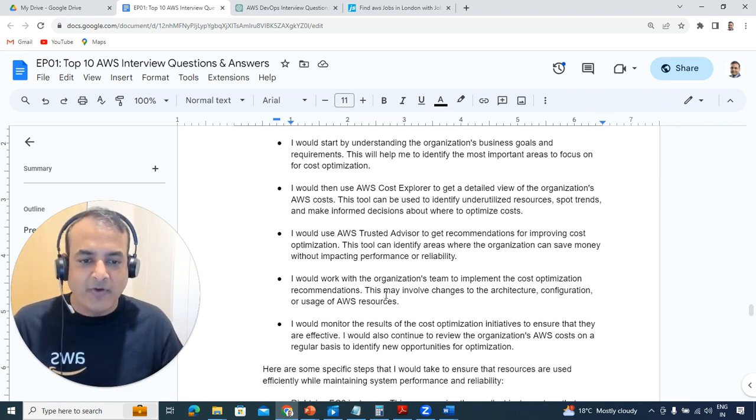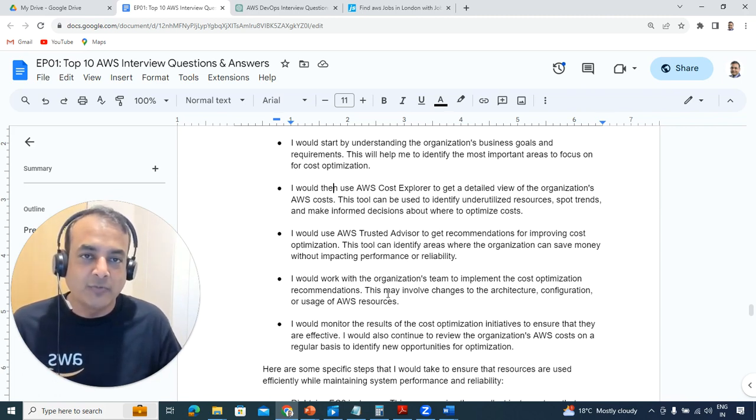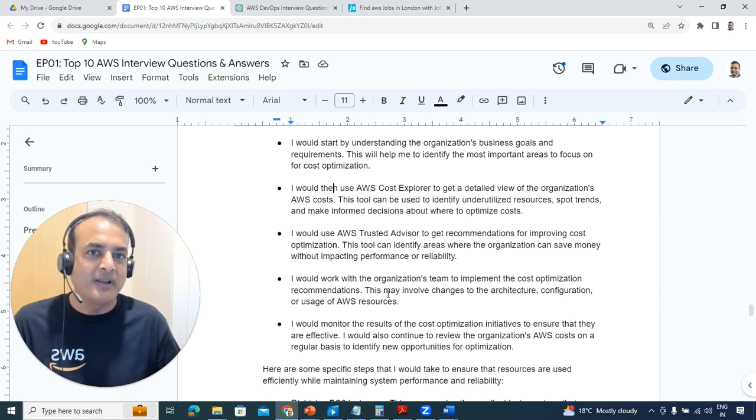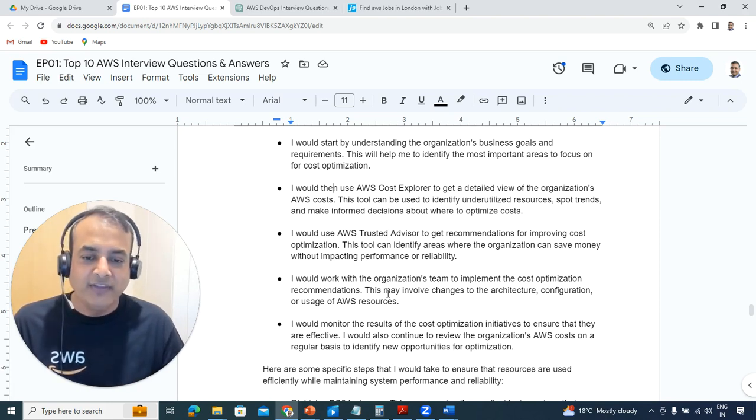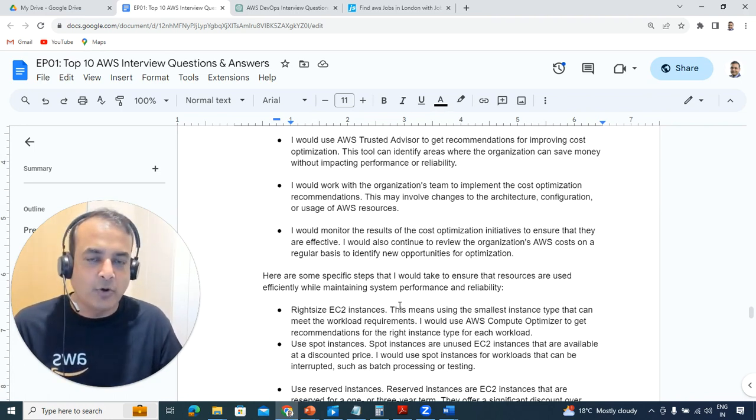Then you might look at architectural differences. For example, you might be overutilizing, with a lot of virtual machines where you could run containers. That might have some implications of a higher cost to begin with, but over a period of time, you might reduce the cost as well. So a lot of these tools, including monitoring tools, will give you a lot of reports which will tell you how you can optimize the cost as well.